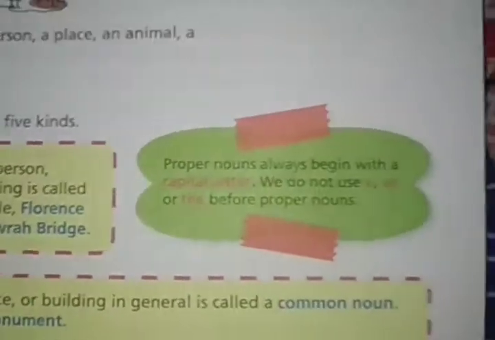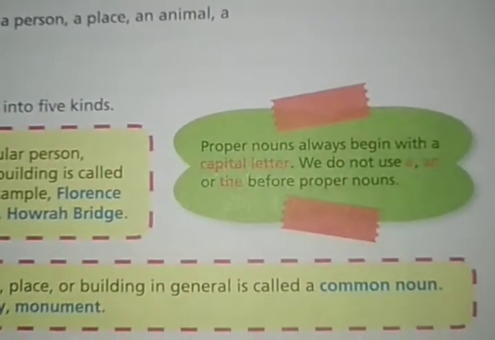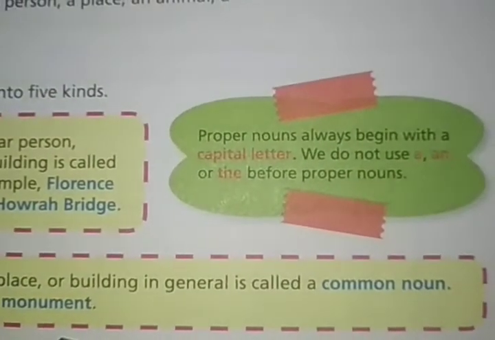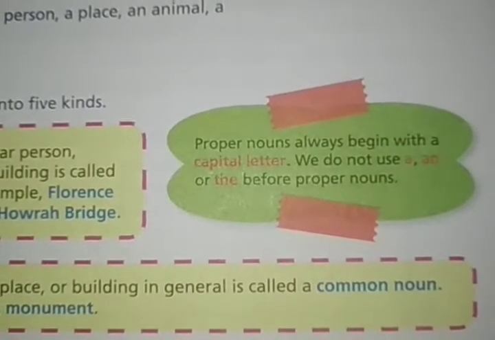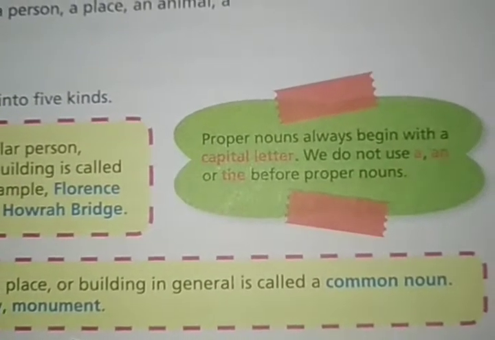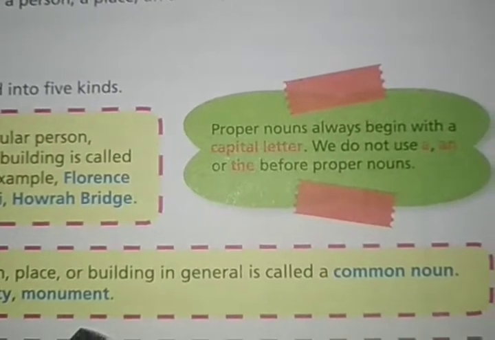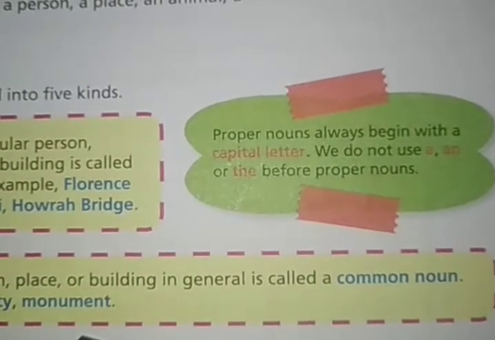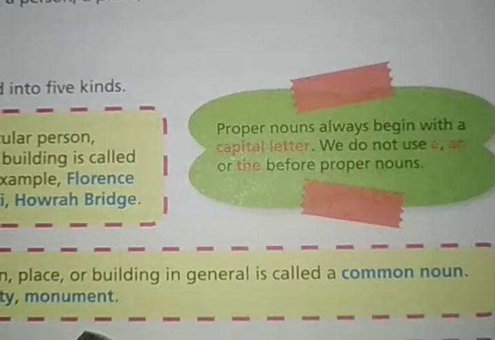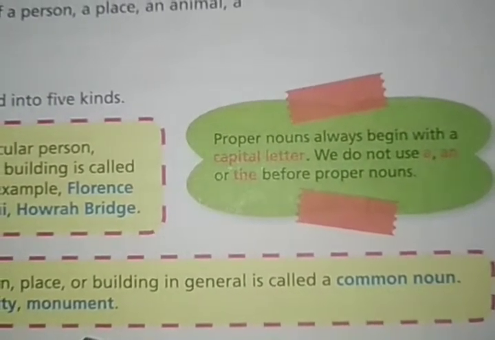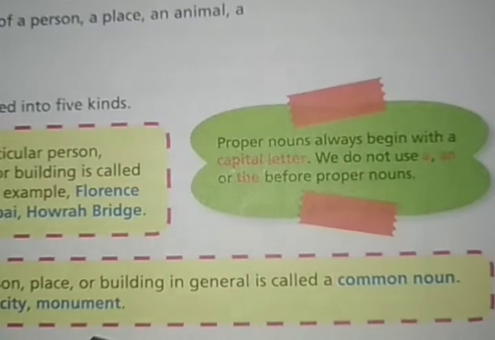And look at the token. Proper nouns always begin with a capital letter. Okay, we know that we write the names of person, place with a capital letter. So proper nouns are the particular names of a person, place, right? So proper nouns are written with a capital letter.